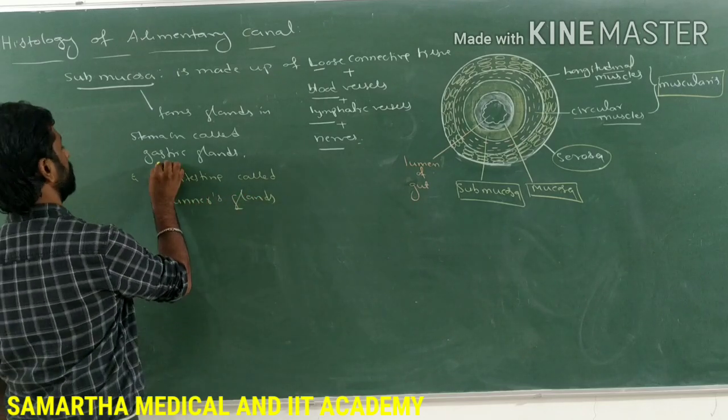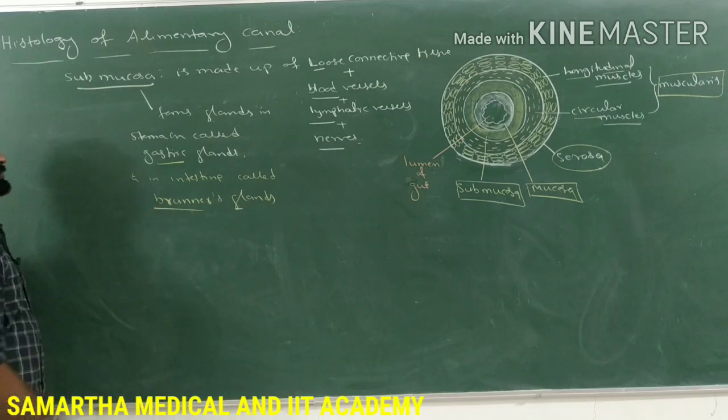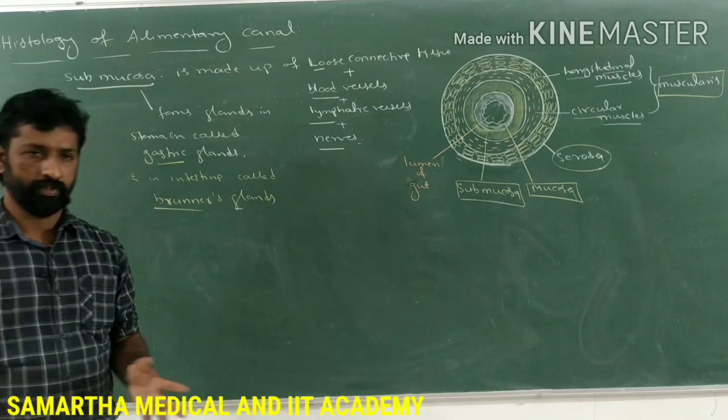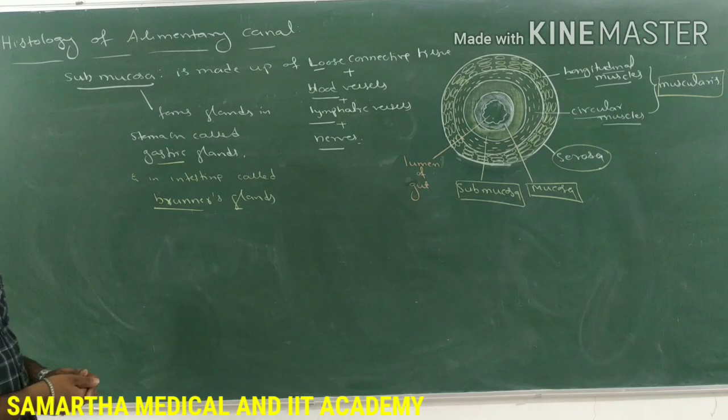So the Brunner's glands or the gastric glands, they are made up of which tissue or which layer? Submucosa of the alimentary canal. So that is regarding the submucosa.